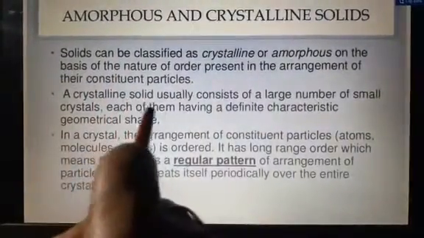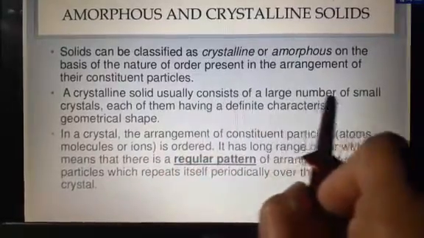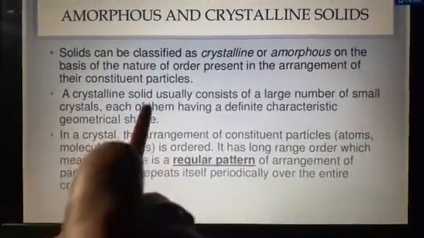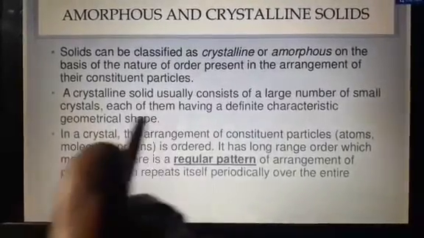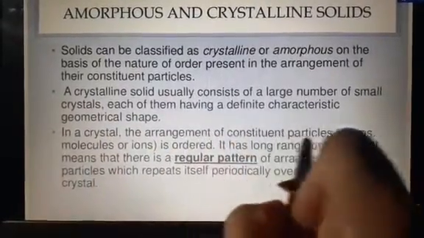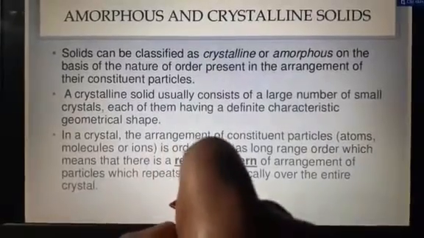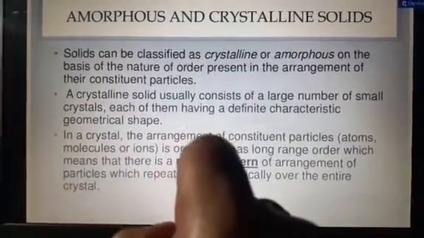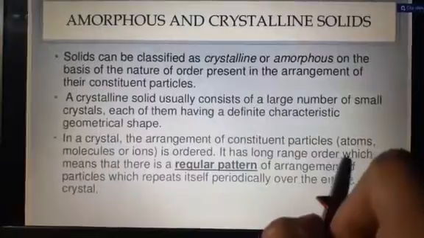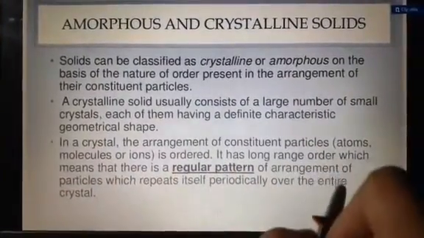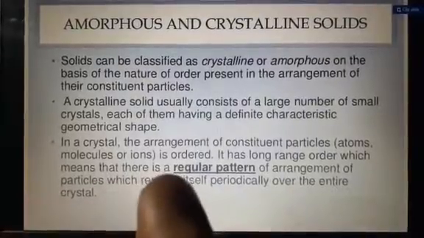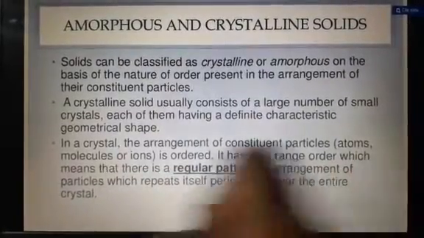How? A crystalline solid usually consists of a large number of small crystals, each of them having a definite characteristic geometrical shape. And in a crystal, the arrangement of constituent particles is ordered. It means they are well ordered. It has long range order, which means that there is a regular pattern of arrangement of particles which repeats itself periodically over the entire crystal.